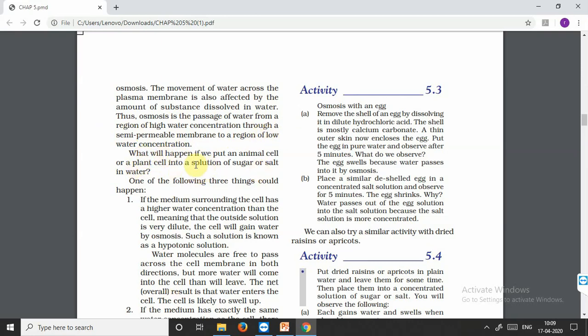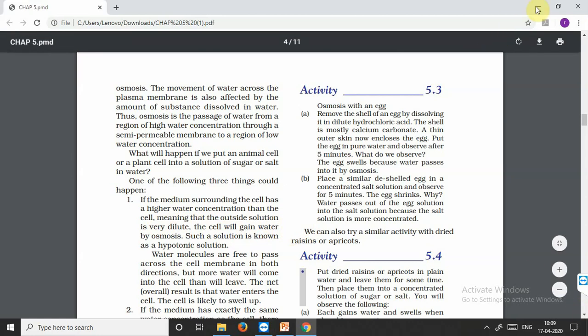Let's look at what will happen if the medium surrounding has a higher water concentration than the cell. The medium surrounding has a higher water concentration, meaning that the outside solution is very dilute. Dilute means more water. The cell will gain water and swell up.